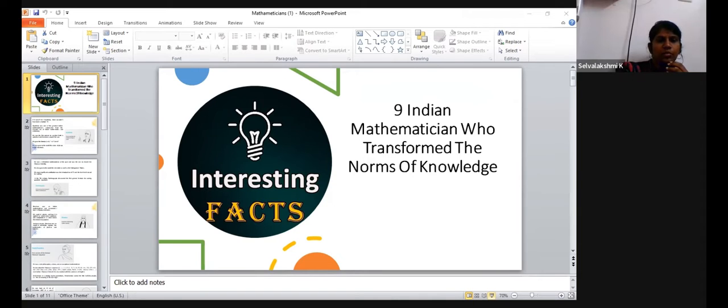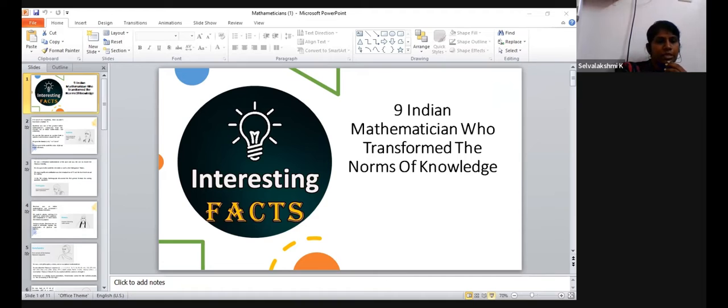He is the one who found the value of pi up to 4 decimal places. And apart from that, he gave the formula of (a plus b) the whole square, which we all are very familiar with: a square plus b square plus 2ab. Next comes